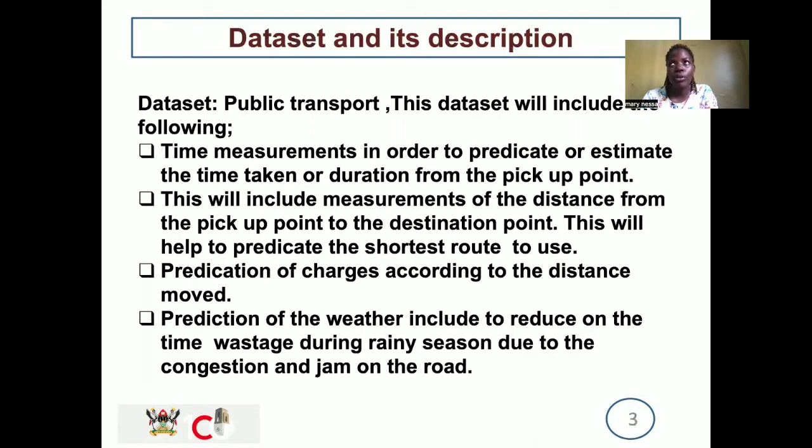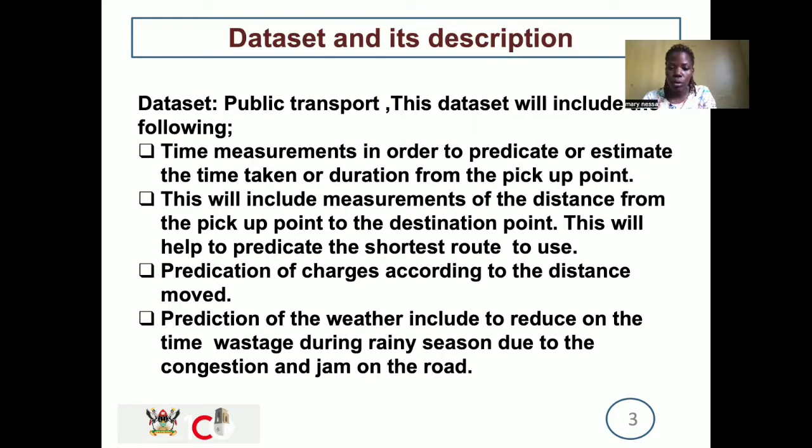Datasets and their descriptions. The dataset I used for my project is public transport, and you can check it out on Kaggle. You can go there and check out some datasets. The dataset will include the following. It will include time measurement in order to predict or estimate the time taken from the pickup point to the destination.